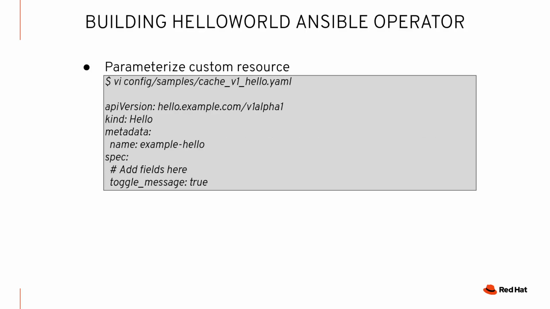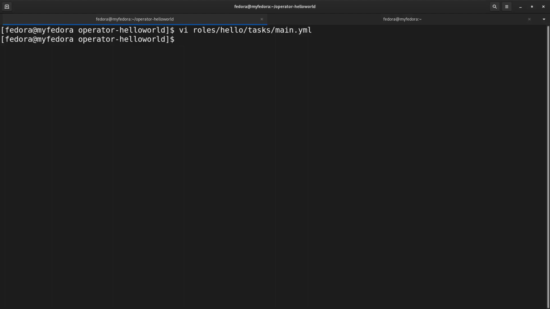So we've added one task, so we can actually do something with the operator. However, we added that toggle_message. So we need to add that to the CR. As you can see here, or will see, the SDK auto-generated a sample CR, so we're going to use that. I'm going to go back to our CLI here. We're going to just VI the config sample and CR.